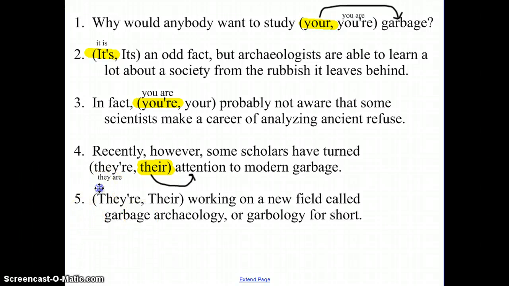And the last one, they're working. They are working, or their possession working? They are working on a new field called garbology. And so they're is the contraction form. I've got my subject and my verb.